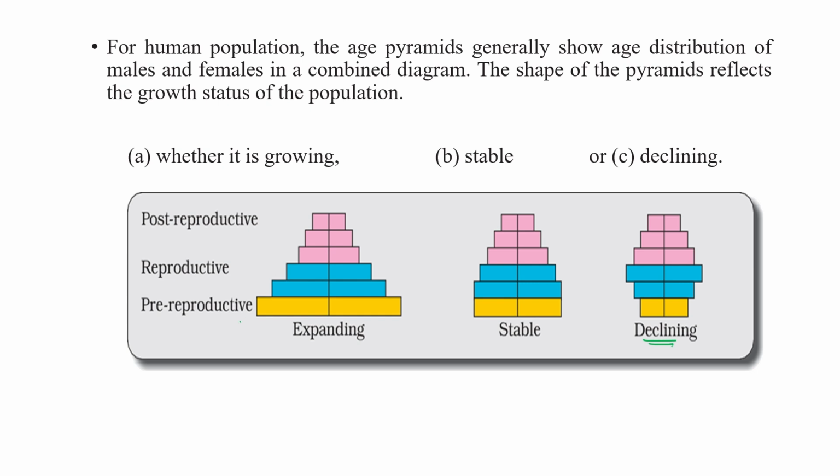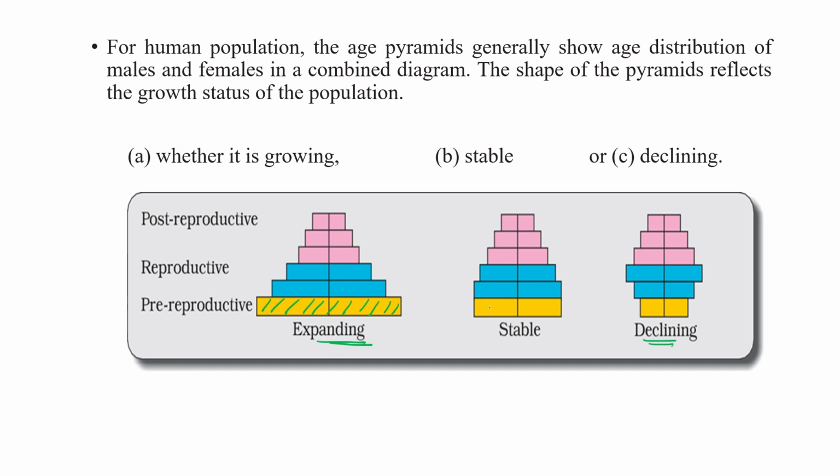We can compare: when the population is in growing phase, when the pre-reproductive is more as compared to reproductive, then it is expanding itself. The population of that particular area will increase.